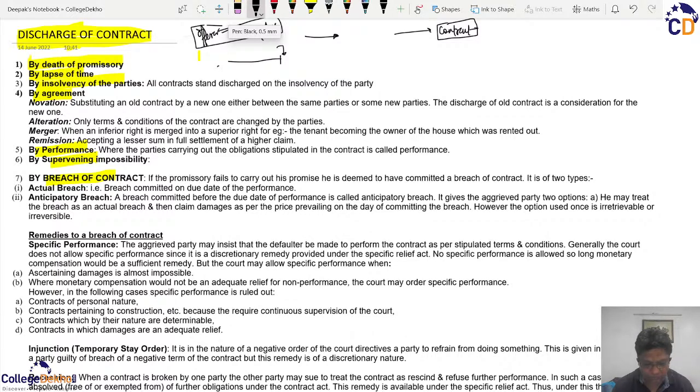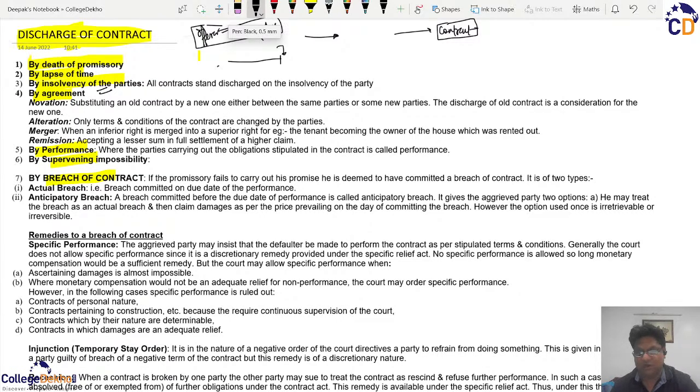Similarly, because contract is a civil contract where you will have financial liabilities, if one of the parties fails to fulfill his obligation, then he's under an obligation to compensate for the loss of the other party. Therefore, if one of the parties has been declared as insolvent, then being insolvent, he will not be able to fulfill any of the liabilities in the future.